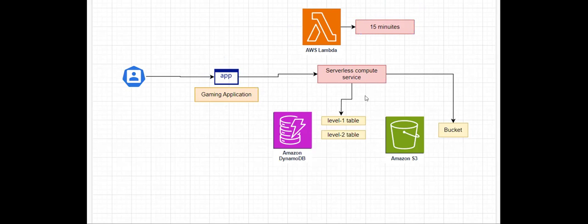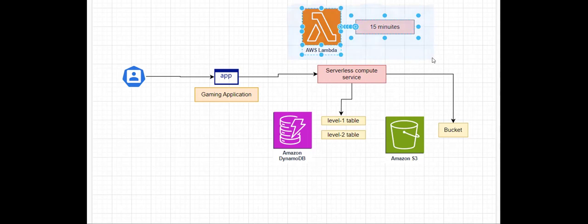In this scenario, let's say you require more compute time than what Lambda will run. Per single Lambda function execution, Lambda will provide you compute for 15 minutes only. Now let's say you want to run a Lambda function for more than 15 minutes. Is it possible by using a single Lambda function? No, it is not possible to run more than 15 minutes by using a single Lambda function.